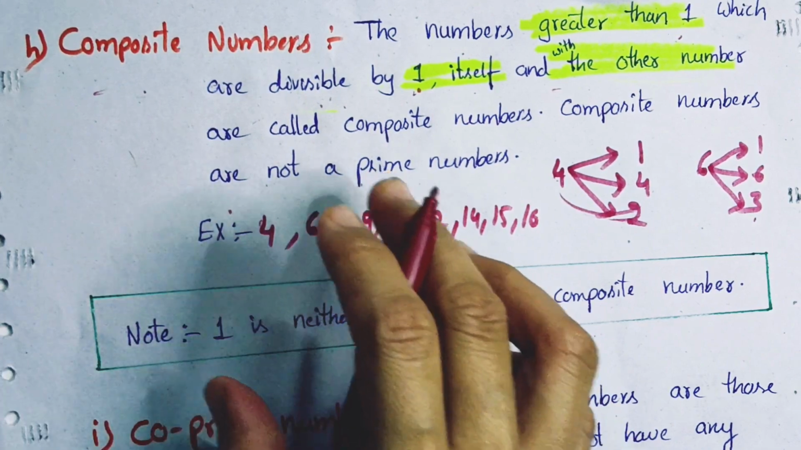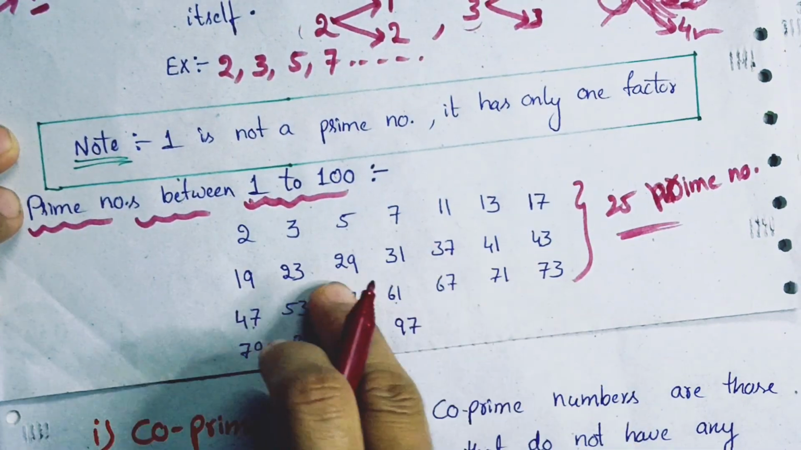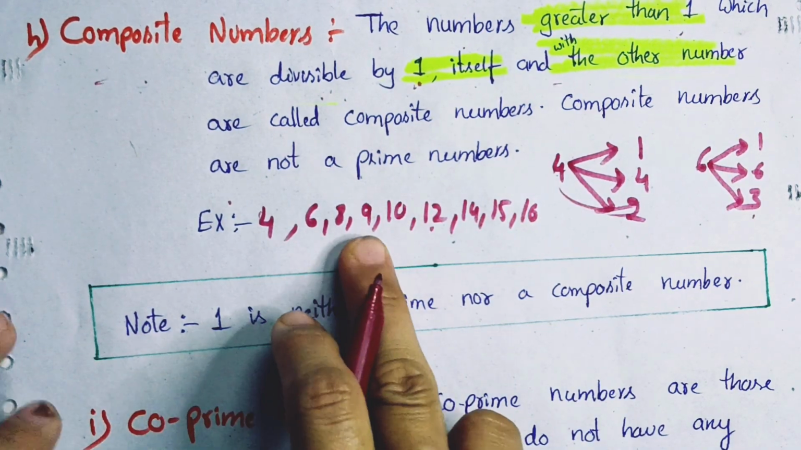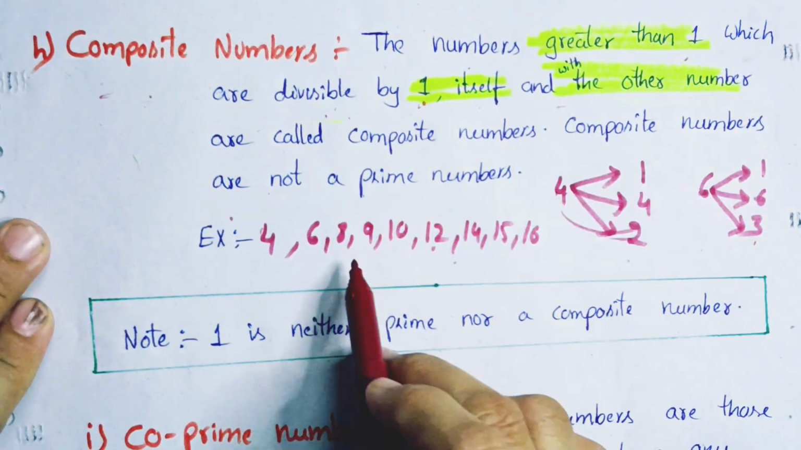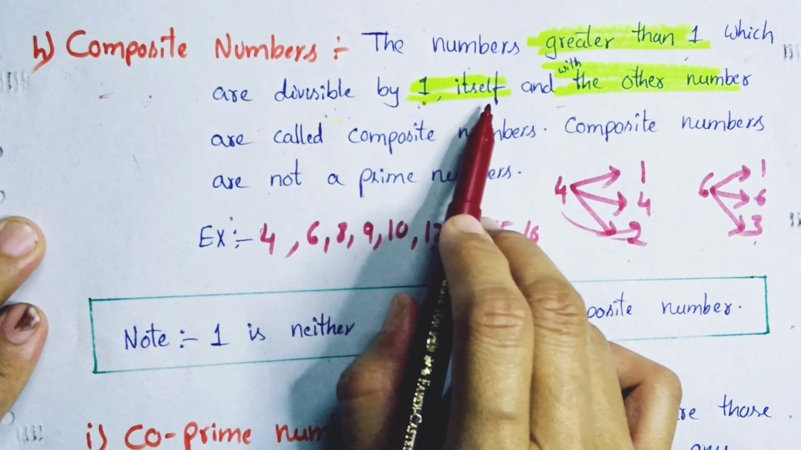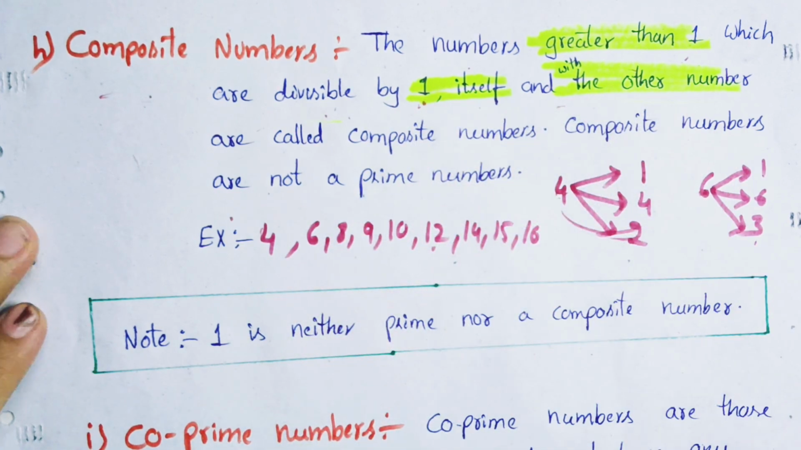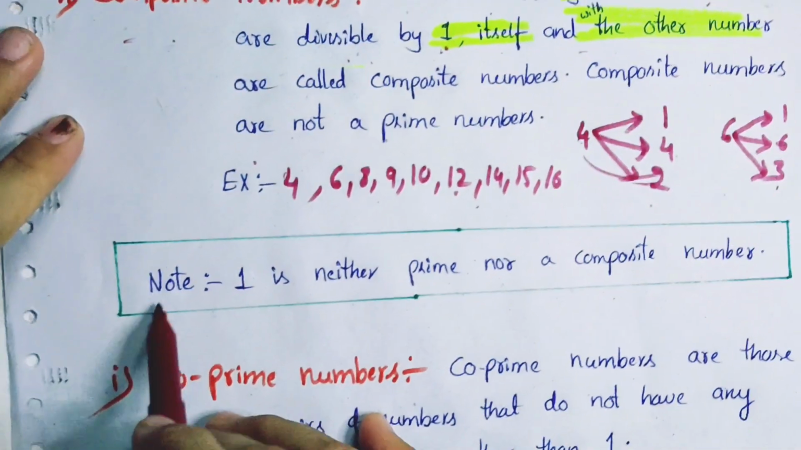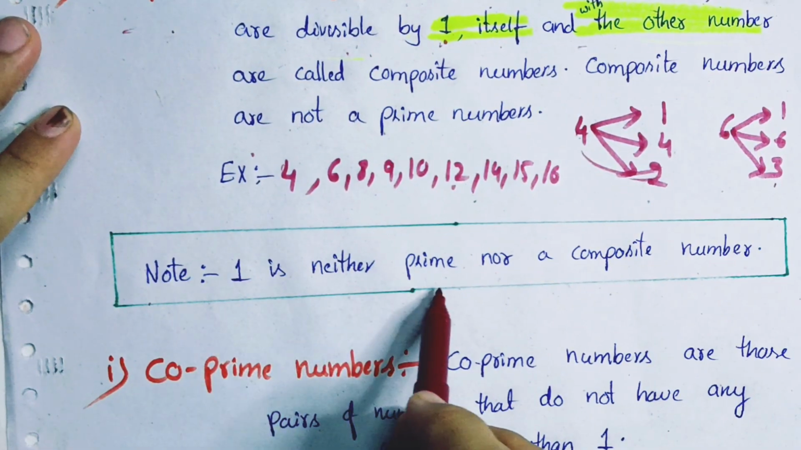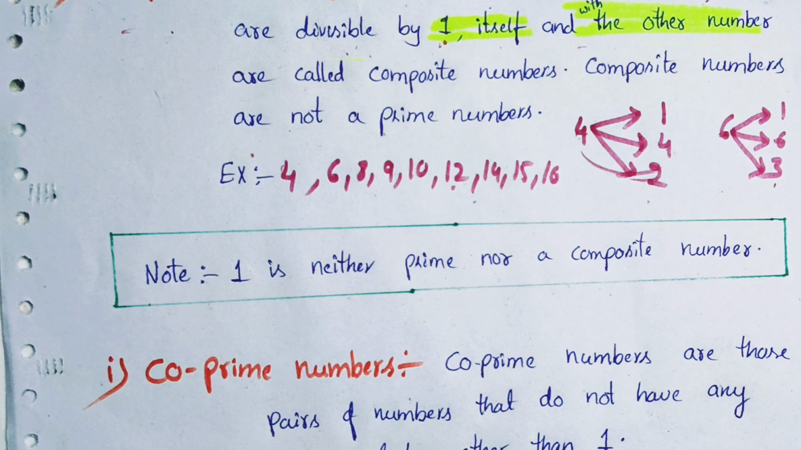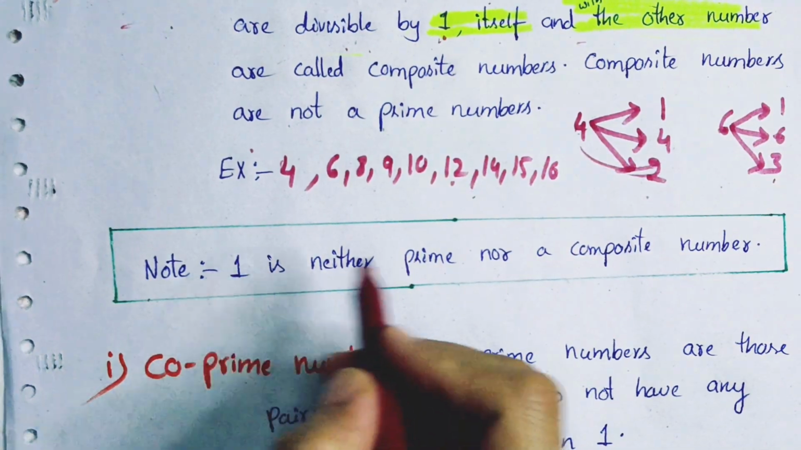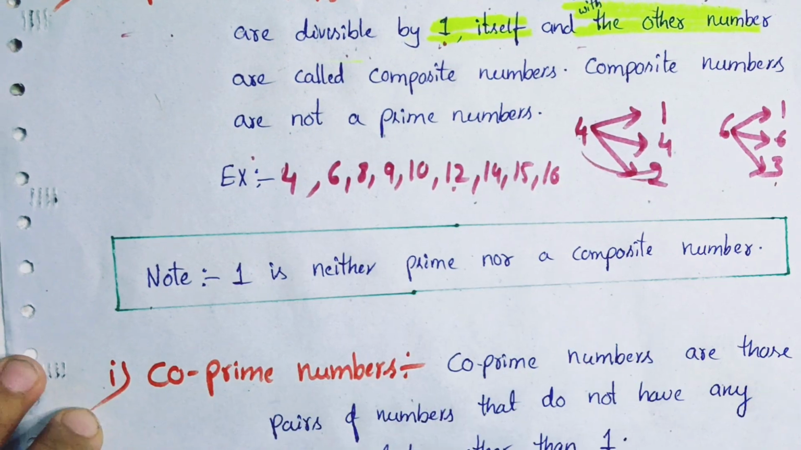So the numbers other than the prime numbers are composite numbers because each is greater than 1 and divisible by 1, itself and other numbers. Now it's clear. So let's see the note. Note: 1 is neither a prime number nor a composite number. Okay, 1 is not a prime number, not a composite number.